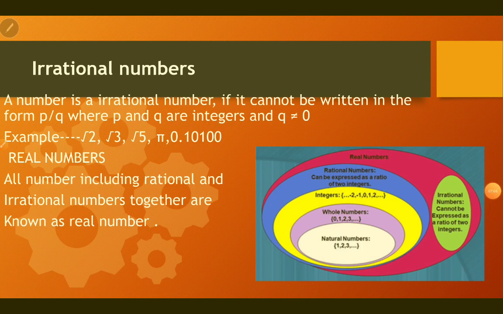Let's move on to the next topic, irrational numbers. A number is an irrational number if it cannot be written in the form p by q, where p and q are integers and q is not equal to 0. Example: root 2, root 3, root 5 and pi. Real numbers: all numbers including rational and irrational numbers together are known as real numbers.